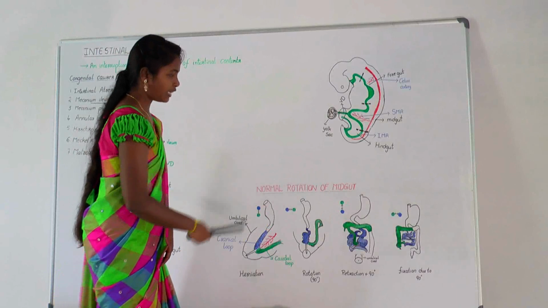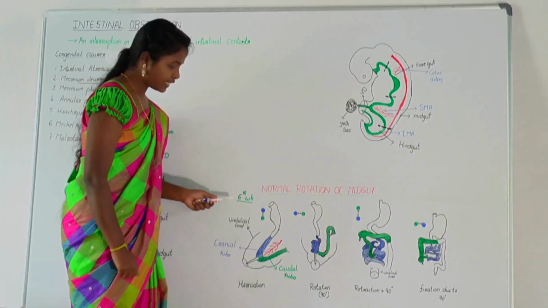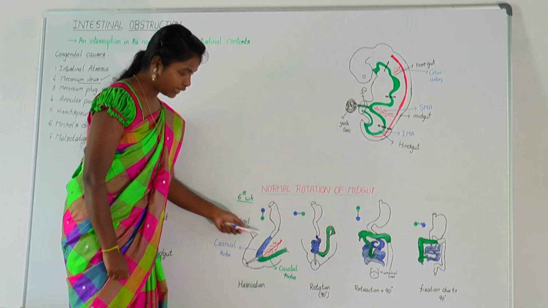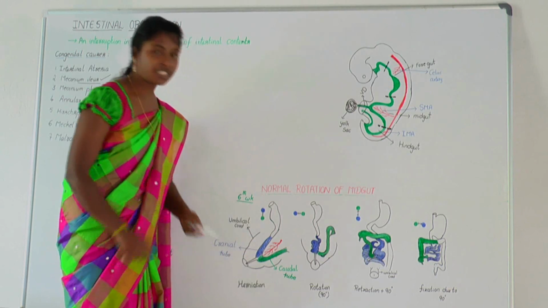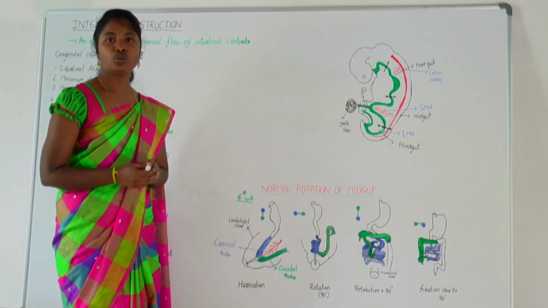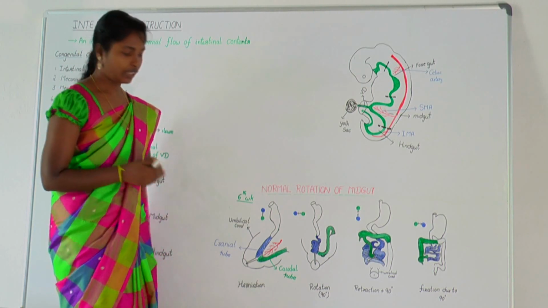Here are the pictures that demonstrate normal rotation of midgut. At 6th week of gestation, the midgut loop herniates out of embryo because the abdominal cavity is too small to accommodate midgut due to big liver.